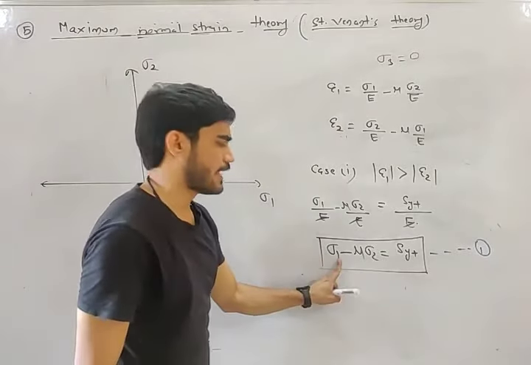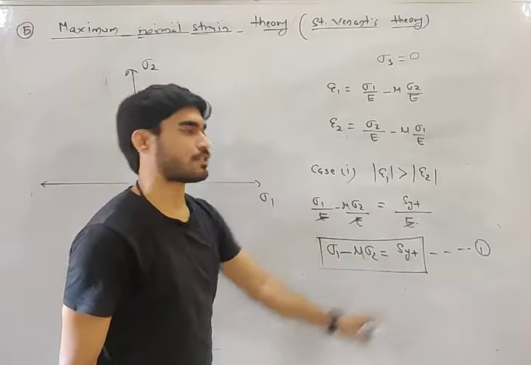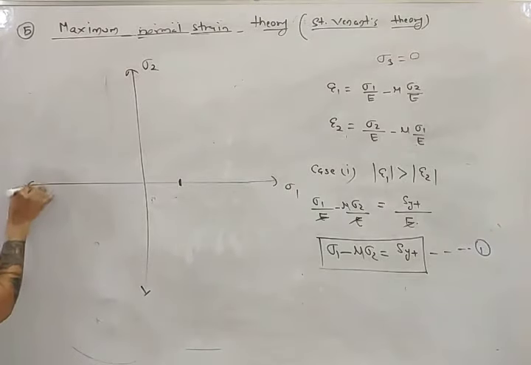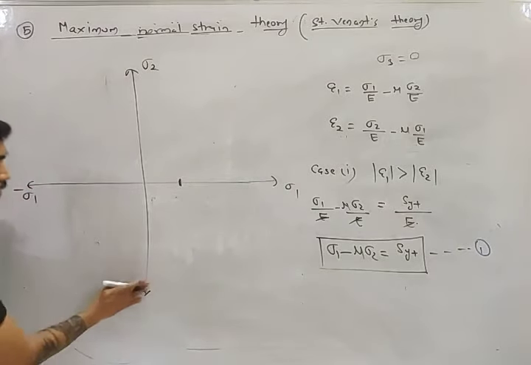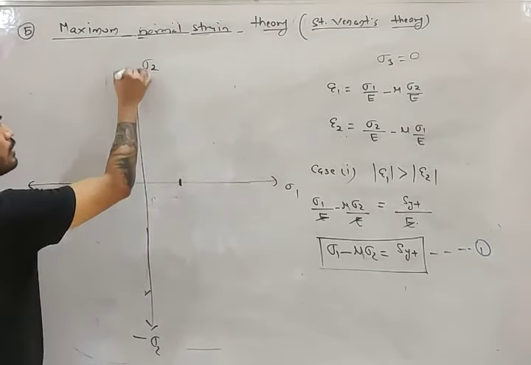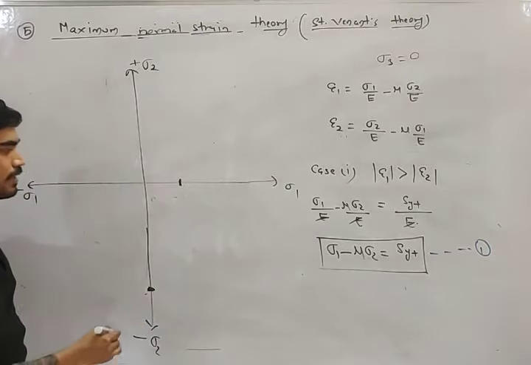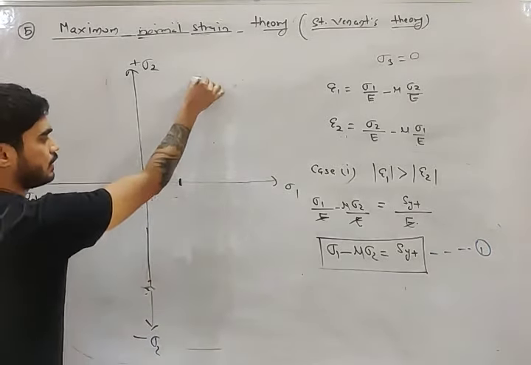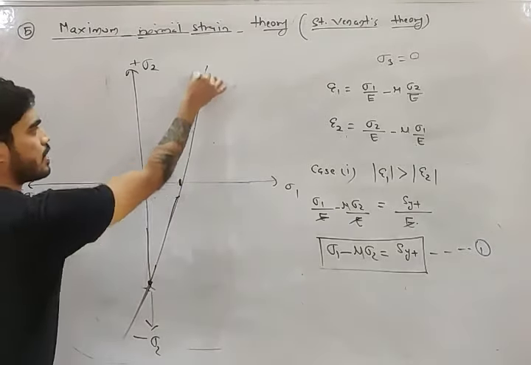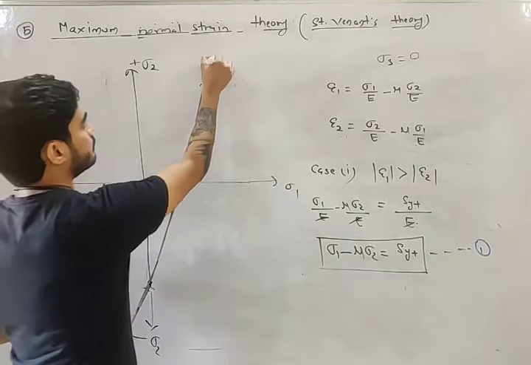And if you put sigma 1 equals 0, what you will get? Sigma 2 equals minus SYT by mu. Where will you get it? Minus means here. This is minus sigma 2, this is plus sigma 2. So minus SYT by mu will be somewhere here. So you'll get one straight line like this. This is your straight line number 1.